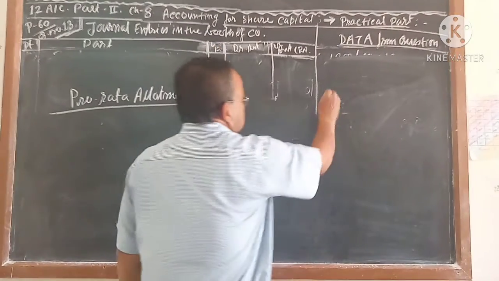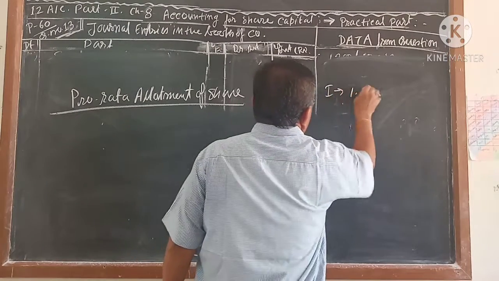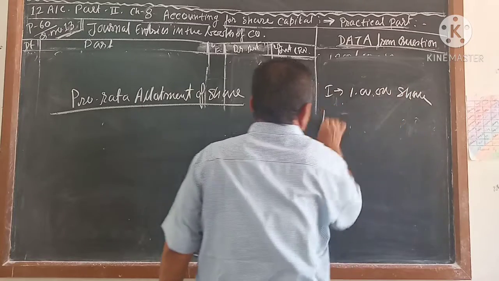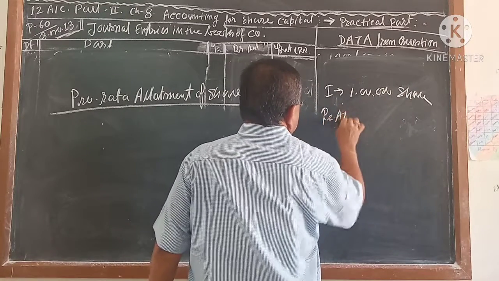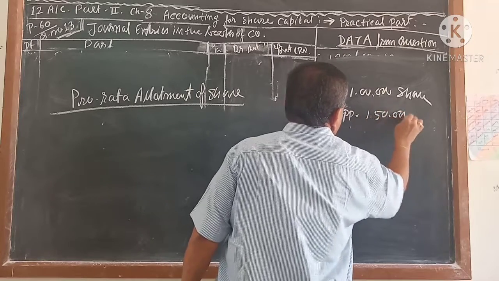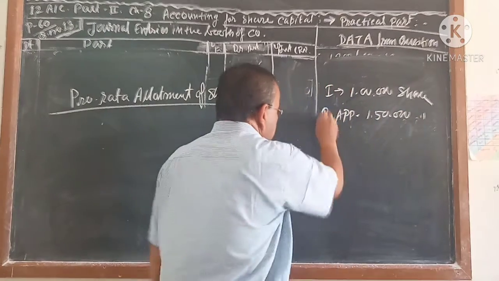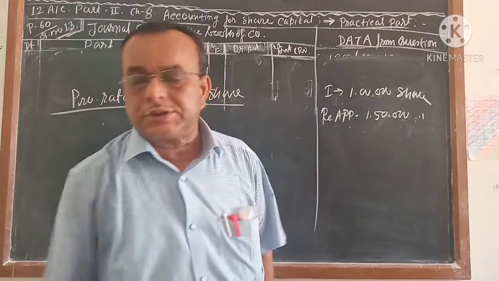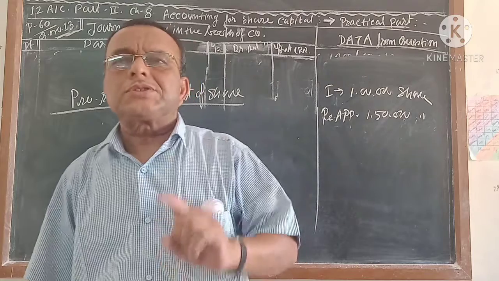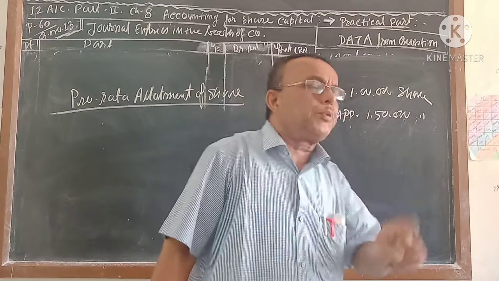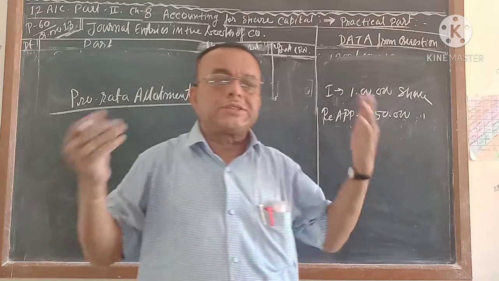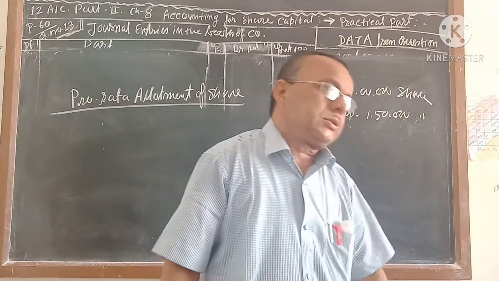Suppose the company issues 1 lakh shares and the company receives applications for, suppose, 1,50,000 shares. This is called over subscription. Over subscription means the company has a reputation in the market, because so many persons are ready to buy company shares.